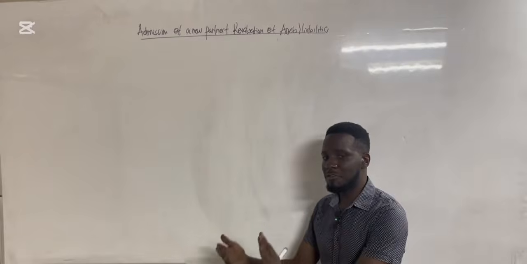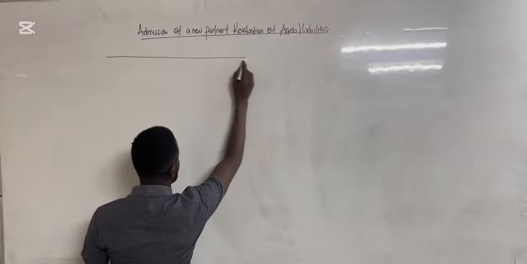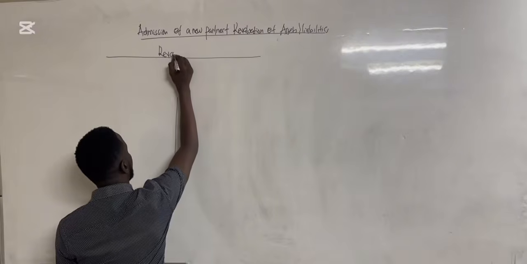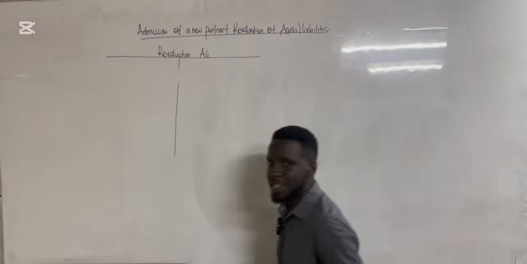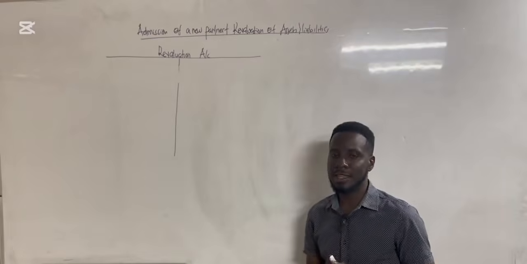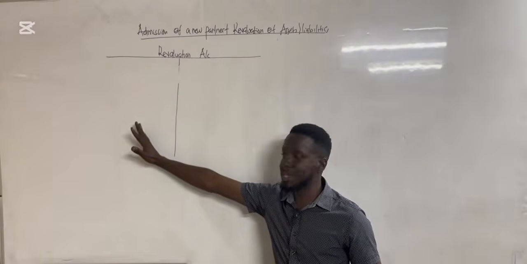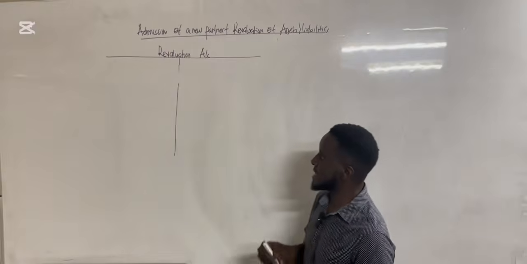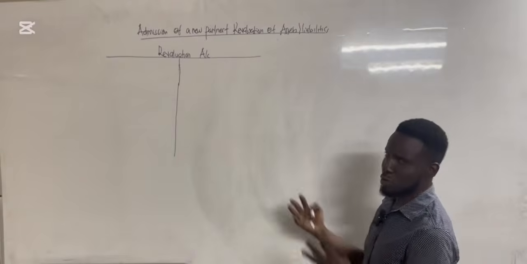Now, as we are revaluing the assets and liabilities, we shall be required to draw up what they call a revaluation account. The revaluation account has the same concept as the profit and loss account, meaning that the debit side will be for expenses and the credit side will be for gains. Now, how are we going to do this account?